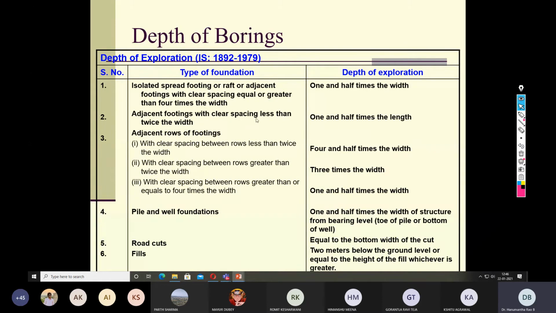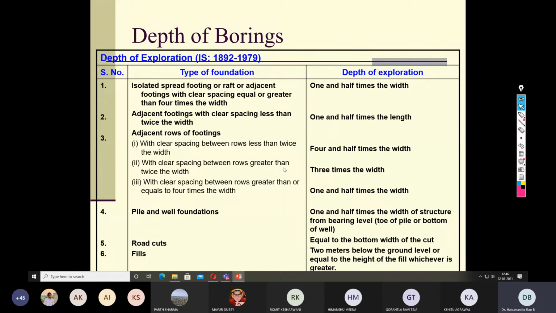If the clear spacing is less than twice the width, then you go for 1.5 times the length, not the width. For adjacent rows of footing with a clear spacing between rows less than twice the width, 4.5 times the width.